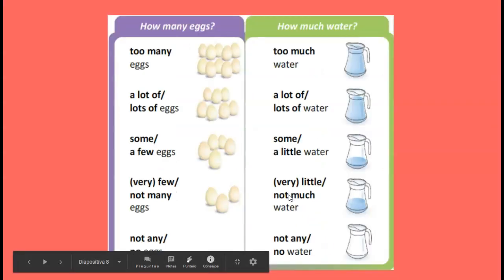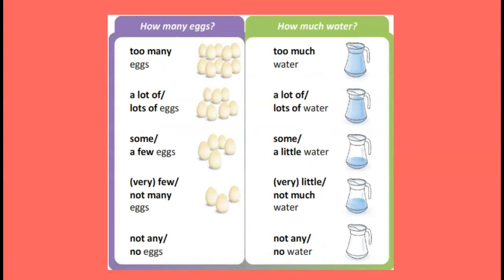Then do you have any questions? Well, if you do, we can solve them the day of the review. So here I'm showing you this chart to give you an idea of the quantifiers. These are the quantifiers that you will see in the exam. So too many or too much, it's excessive. It's a lot. Well, more than a lot. So too many for countable and too much for uncountable.